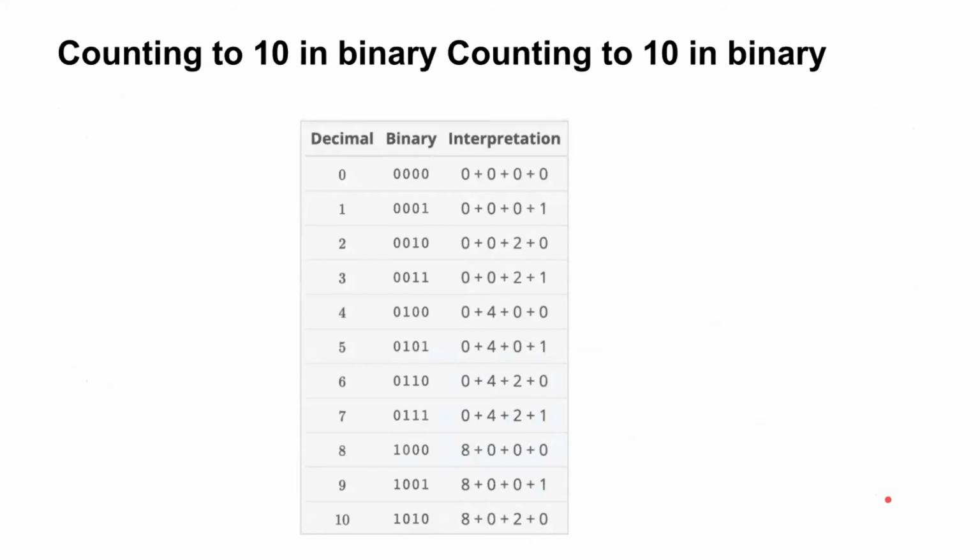Counting to 10 in binary, same thing, like 0. So 0 0 0, it's all 0, because this is how we are adding. And let's say 1. So what will be the one? You can do it also. I'm moving to the next slide, but yeah, these slides will be with you.